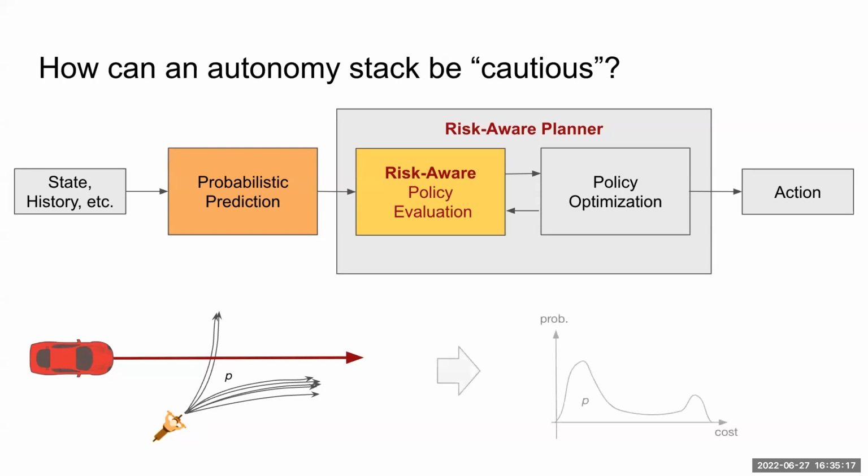So what this risk-aware policy evaluation does is it turns the trajectory distribution into a distribution of costs under a given cost function, which reduces this distribution to a risk, such as the CVaR, conditional value at risk, which usually lies between the expected value and the worst-case assessment. Next slide, please.